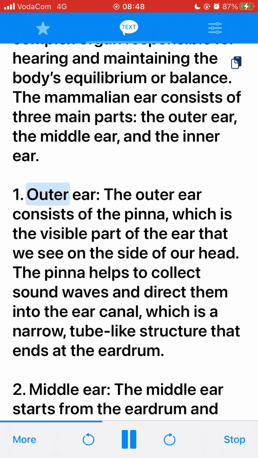1. Outer ear. The outer ear consists of the pinna, which is the visible part of the ear that we see on the side of our head. The pinna helps to collect sound waves and direct them into the ear canal, which is a narrow, tube-like structure that ends at the eardrum.